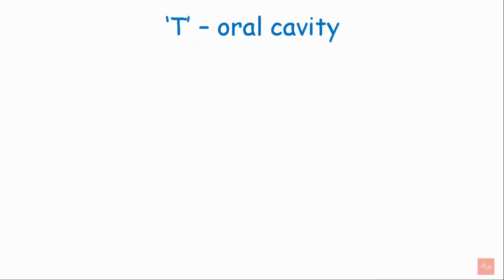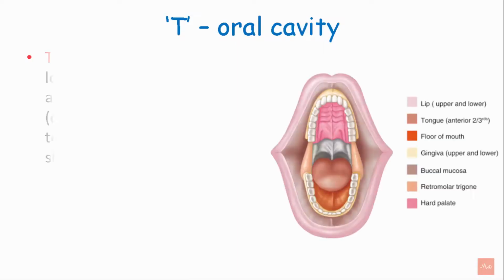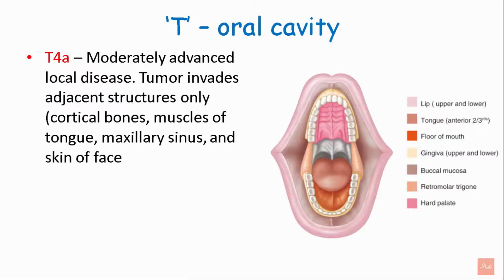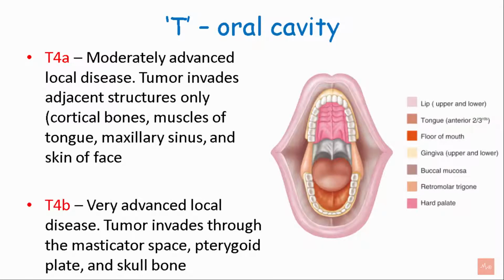Now for the oral cavity, the T part is further classified as T4a and T4b. T4a is moderately advanced local disease. This tumor invades the adjacent structures: the cortical bone, the muscles of the tongue, the maxillary sinus, and the skin of the face. T4b is very advanced local disease. In this, the tumor invades the masticator space, pterygoid plate, and the skull base.